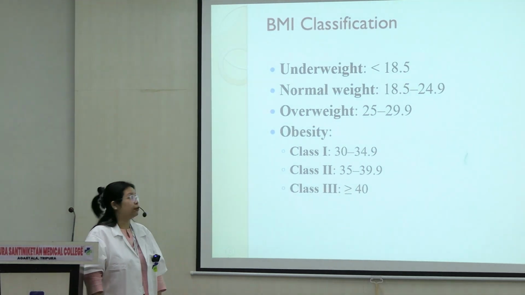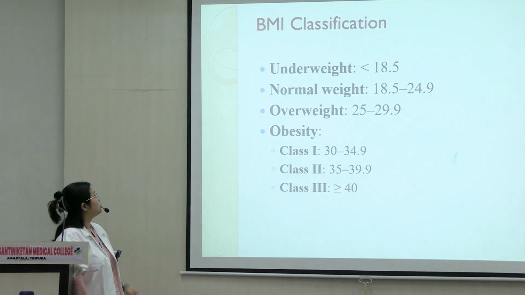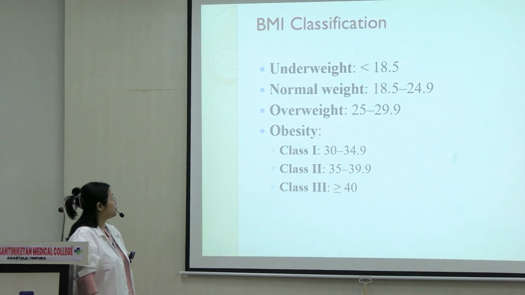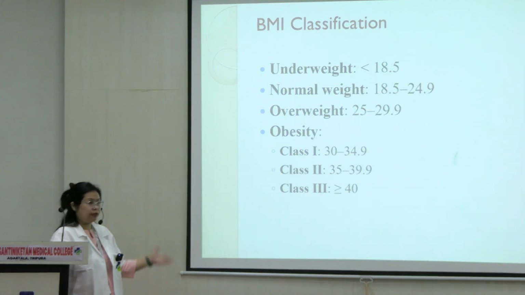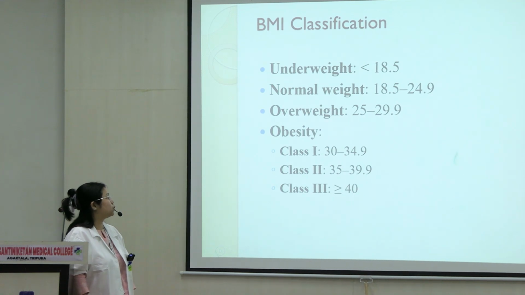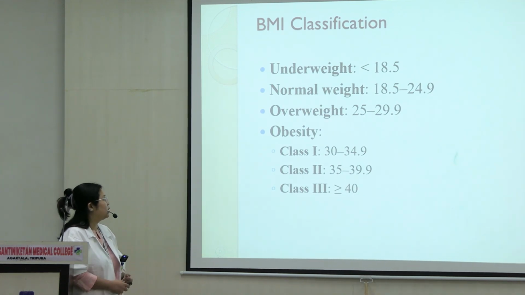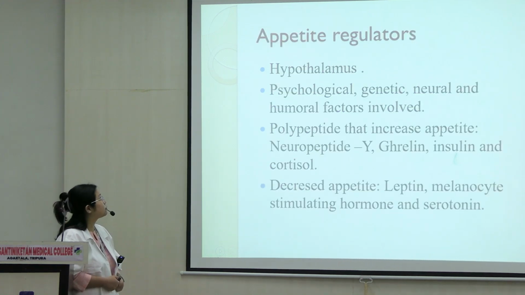Underweight is less than 18.5, normal weight would be 18.5 to 24.9. Overweight would be from 25 to 29.9. Obesity, above that, we'll have 3 classes, class 1, 2 and 3. Class 1 would be from 30 to 34.9. Class 2 will be from 35 to 39.9, and class 3 will be 40 and above.